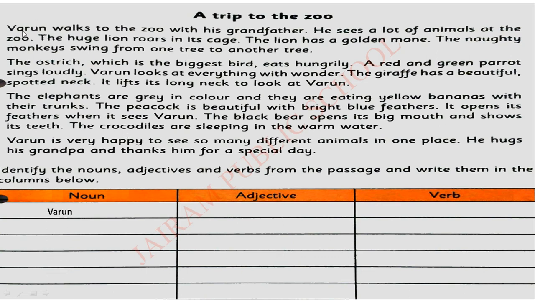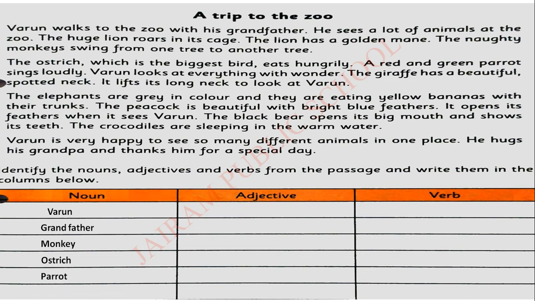First one, Varun. See, Varun is the name of a person. So, we are collecting that. Next, grandfather. Grandfather is also a member of a family. So, it is a noun. Next, monkey. Monkey is a noun. Very good. Next, ostrich. Ostrich is a noun.